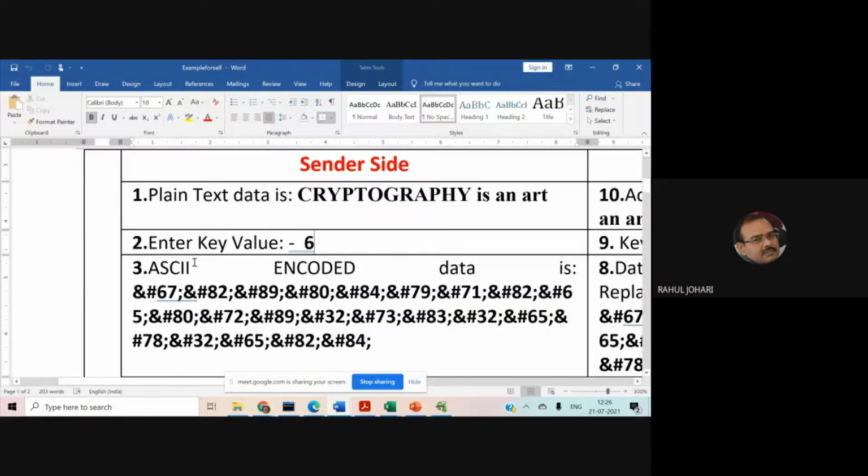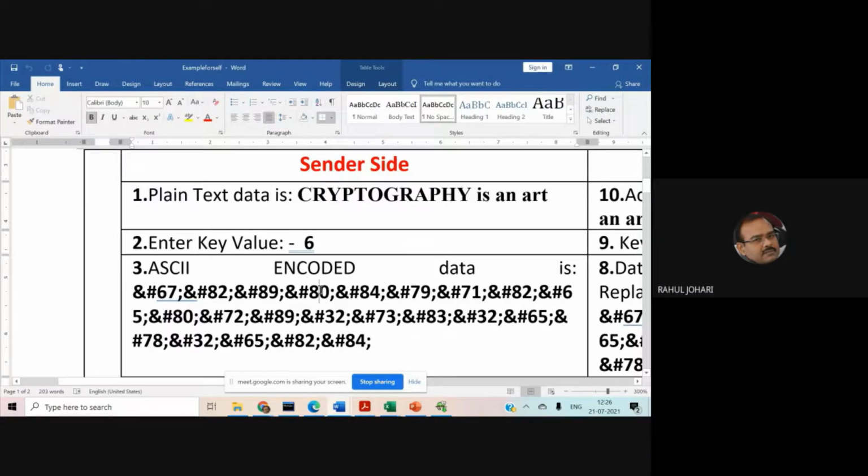Now we get the ASCII encoded data for our plain text. In "cryptography is an art," capital A to Z has ASCII values 65 to 90, right? So C is represented by the ASCII value 67, then R by 82, Y by 89, P by 80. Each and every character is represented by its ASCII value.